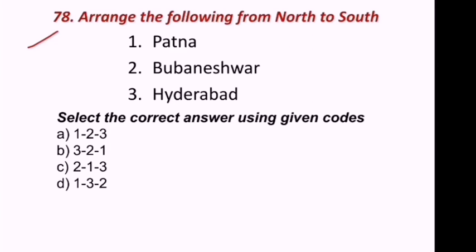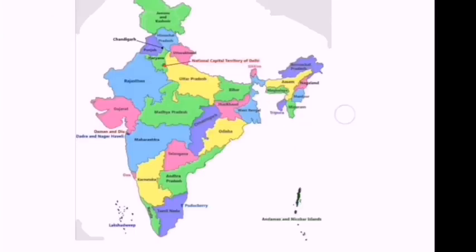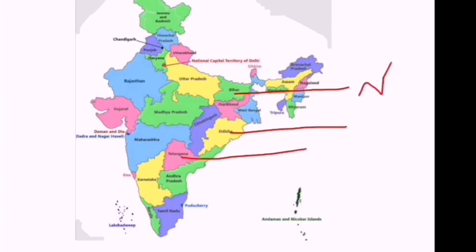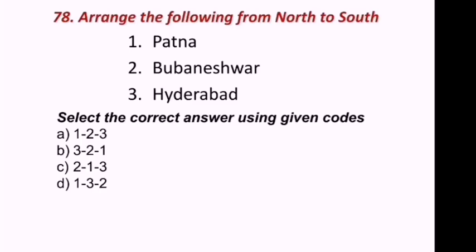Next question reads, arrange the following from north to south. Very easiest question. Patna belongs to Bihar, Bhubaneswar, Odisha, Hyderabad, Telangana. So arrange these from north to south. Look at this. Patna is in Bihar, Bhubaneswar in Odisha, and Hyderabad is in Telangana. So north side Bihar, next to Odisha, next to Telangana, that is Hyderabad. So this is south side. Hence we can say that Bihar, Patna is first, second Bhubaneswar, third Hyderabad. 1, 2, 3 is the correct answer.